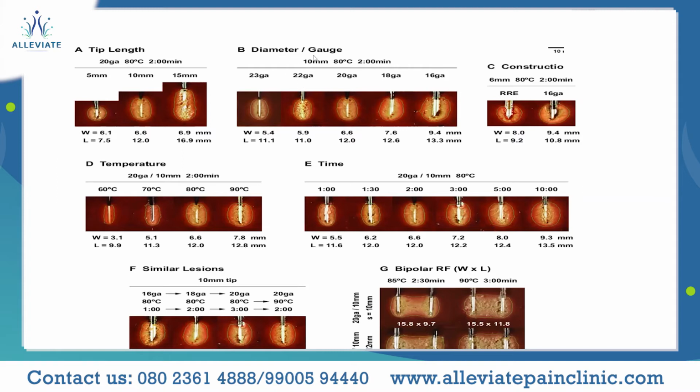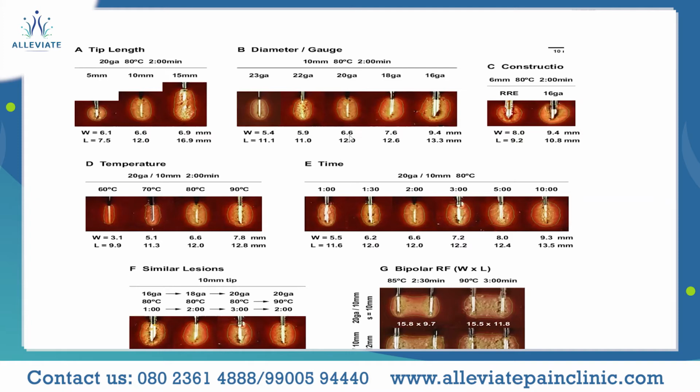Similarly with the diameter, which is measured using the gauge. As we saw, it comes in different gauges: 20 gauge, 22 gauge, and so on. Commonly, 20 to 22 gauge needles are used in genicular nerve thermal ablations. If you take 20 gauge, it's in the middle over here.